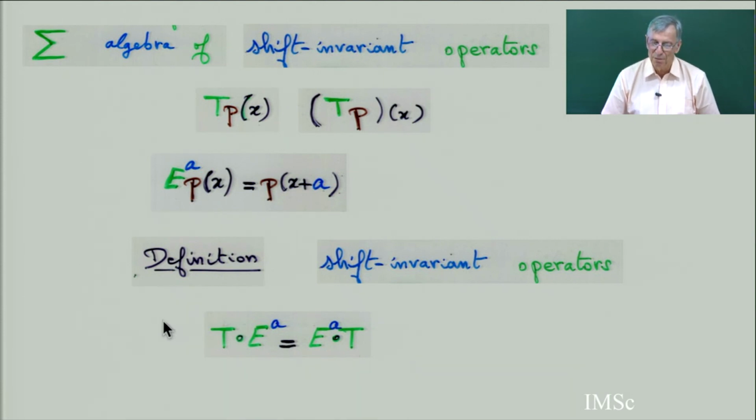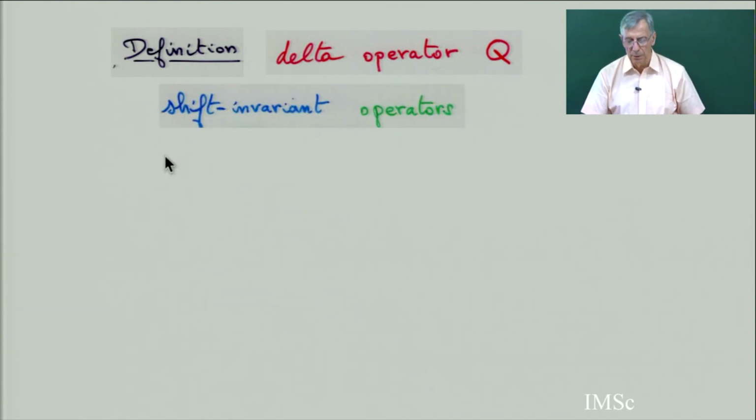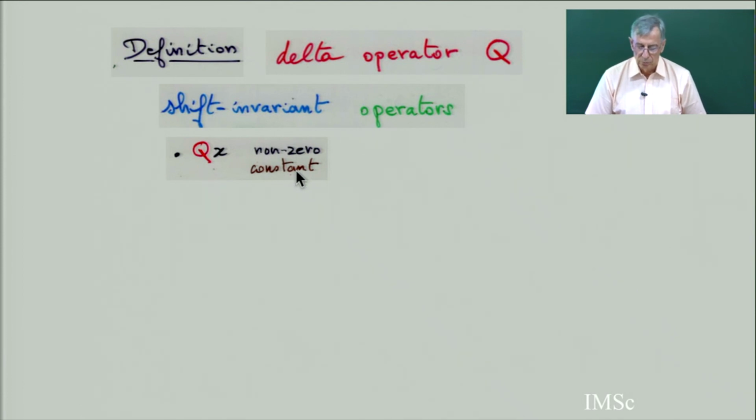But first define what is a delta operator Q. A delta operator is, first, a shift invariant operator, and second, if you apply the operator Q to the monomial x, it's a nonzero constant.